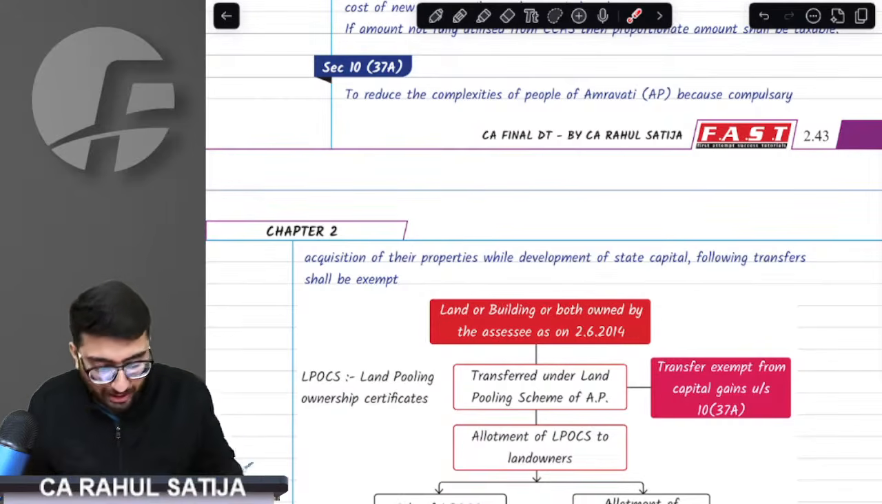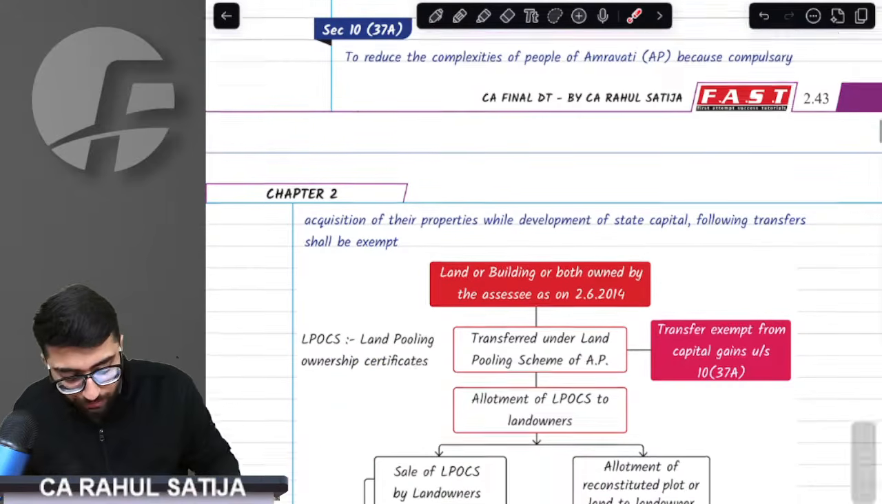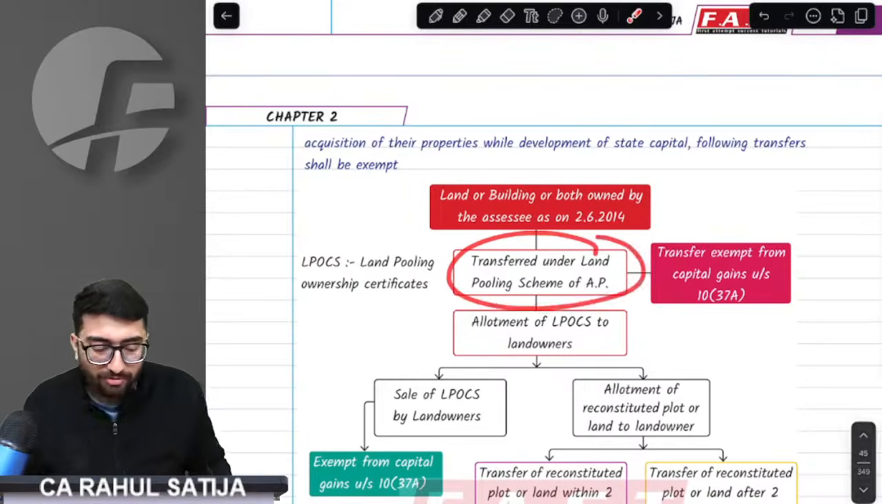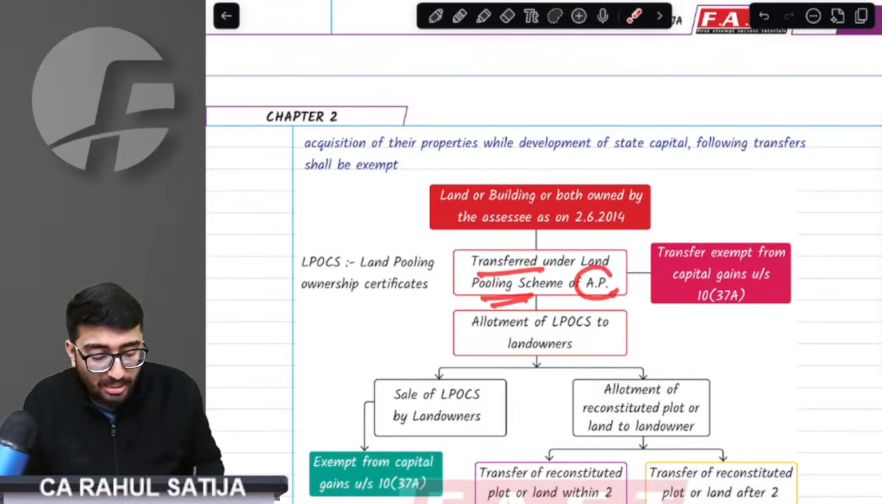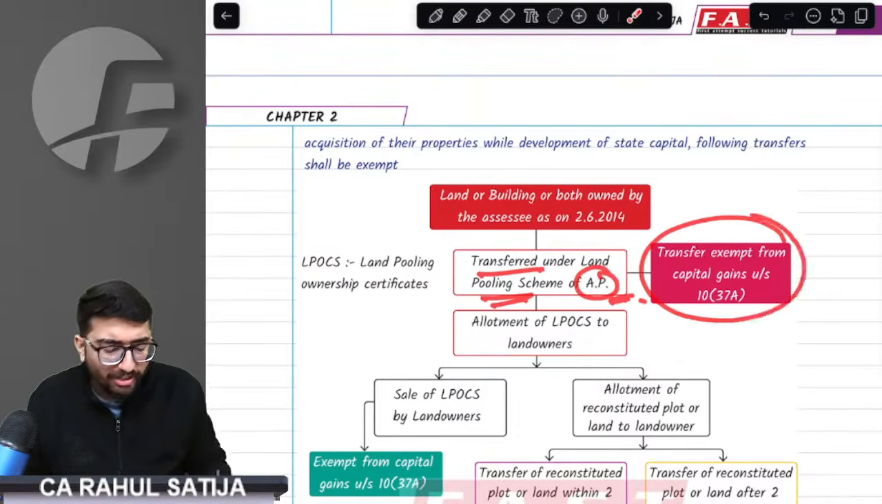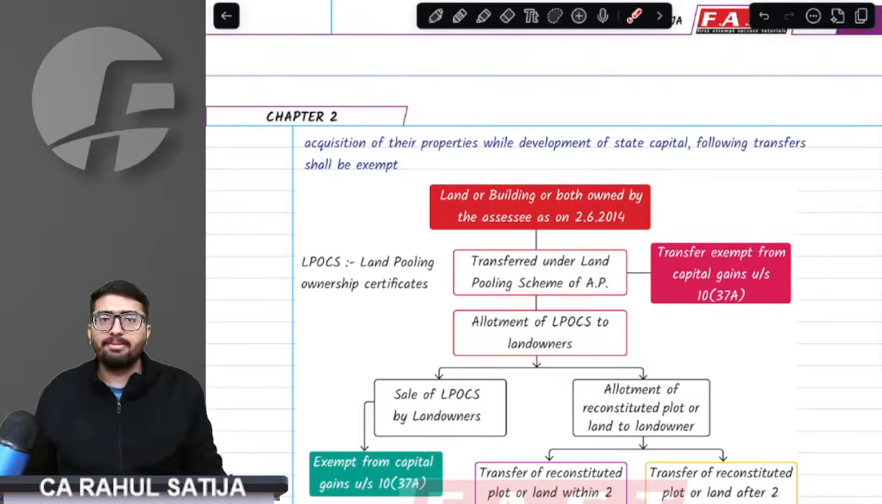Now, what were the exemptions? Remember, whenever any of the farmers, or any person, transferred their land or building under the land pooling scheme of Amravati, Andhra Pradesh, whatever capital gain is arising, that is exempt in their hands.